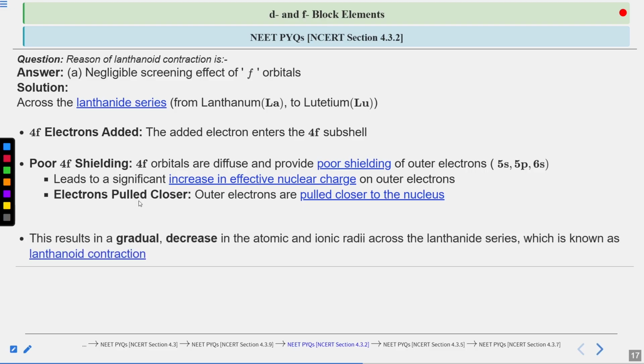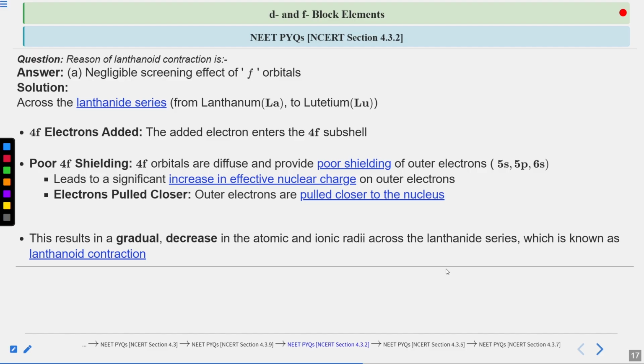Now, this results in a gradual decrease in the atomic and the ionic radii across the lanthanoid series. Due to the electrons filling in the 4f orbital, which provides poor shielding to the outer electrons, the outer electrons are pulled more closely towards the nucleus due to the increasing effective nuclear charge.